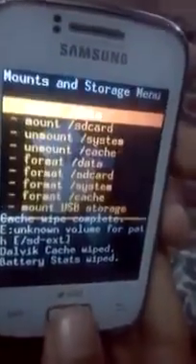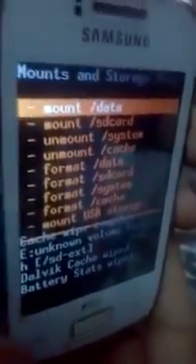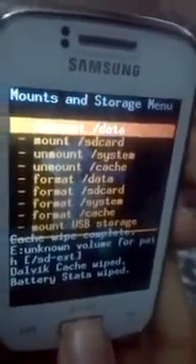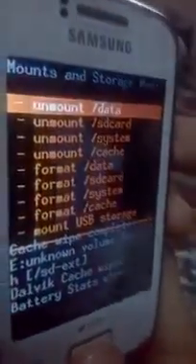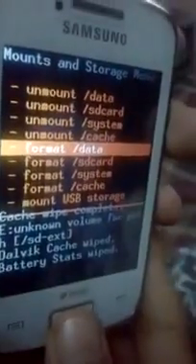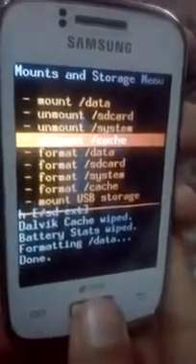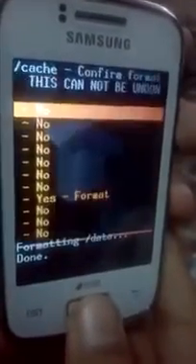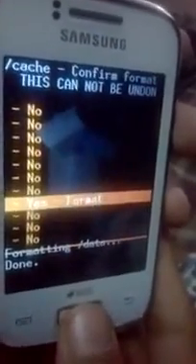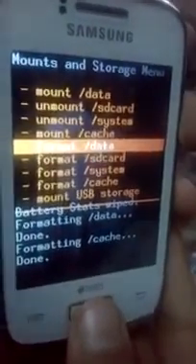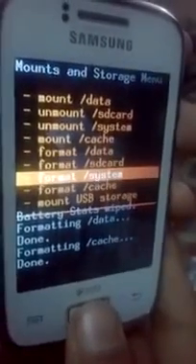Go to mounts and storage. You can see that the data SD card is not mounted, so mount it. Now go to format data. Press yes. Format cache. Press yes. And don't format the SD card, as it contains the zip files which are going to be installed.